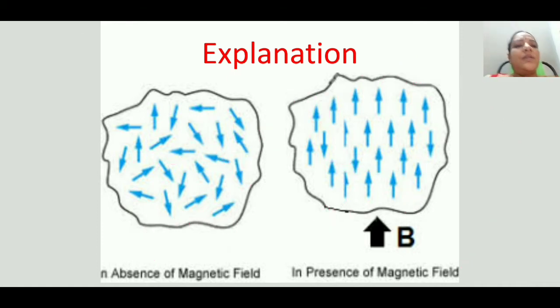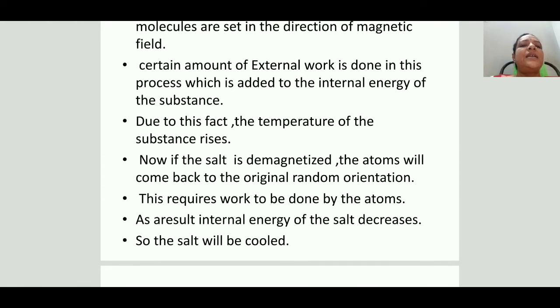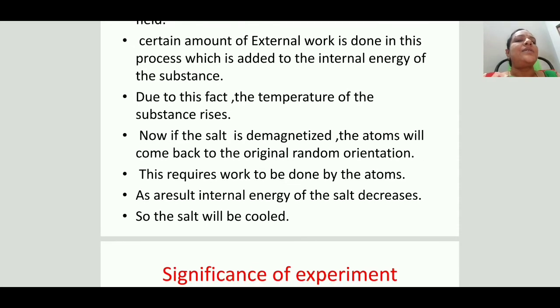See here, when the paramagnetic salt is magnetized, a certain amount of external work is added to the system, so its internal energy increases, and due to this the temperature of the substance rises. Next, when this salt is demagnetized, the atoms come back to their original random orientation. How do the atoms come back? Do they come back to their original position without doing anything? No.